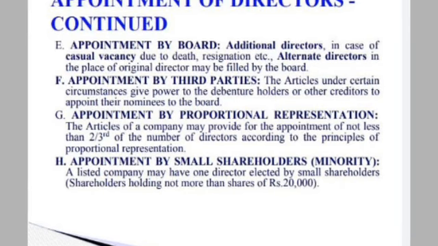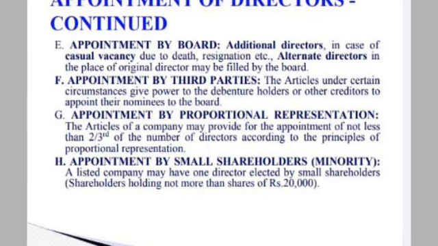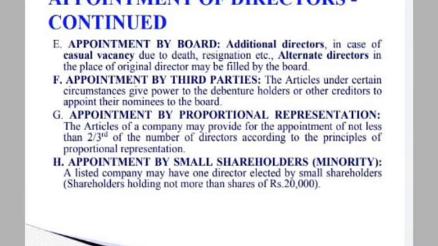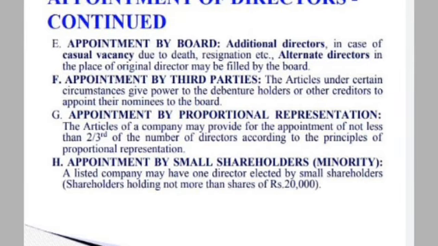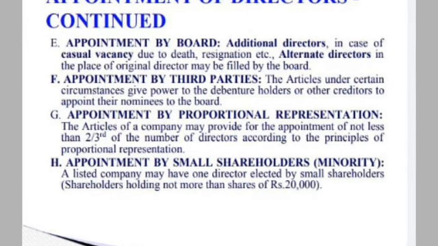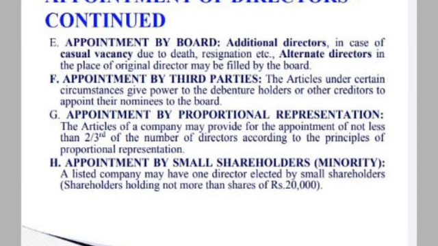If some directors are going abroad for some business purpose like that, in their place some alternate persons will be appointed. Next one is appointment by third parties. Third parties are the debenture holders or the creditors. For matters relating to their decisions, some persons will be appointed to represent the third parties, that is, the debenture holders and the creditors. That is appointment by third parties.